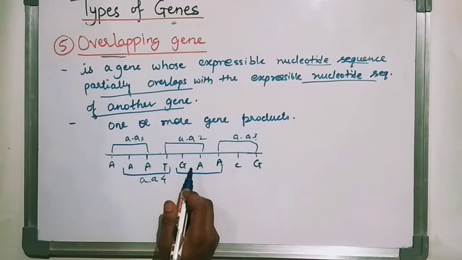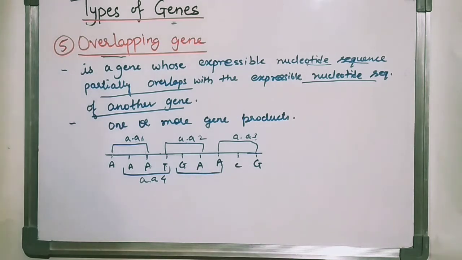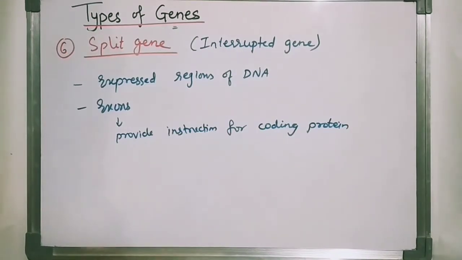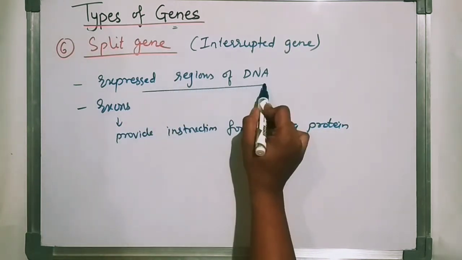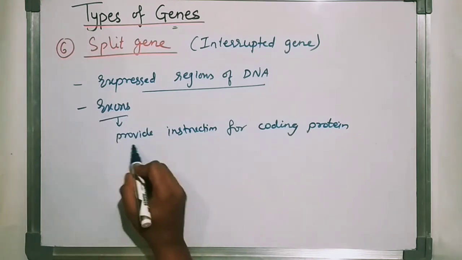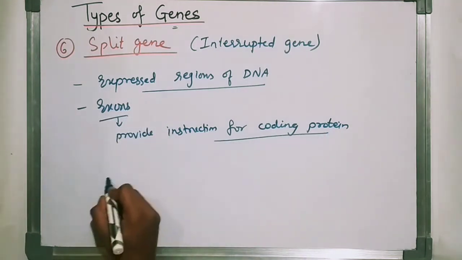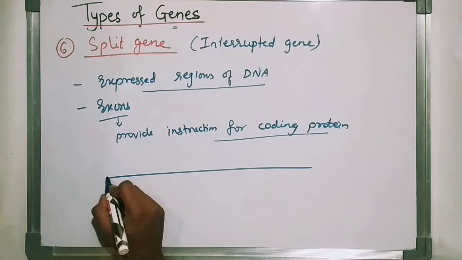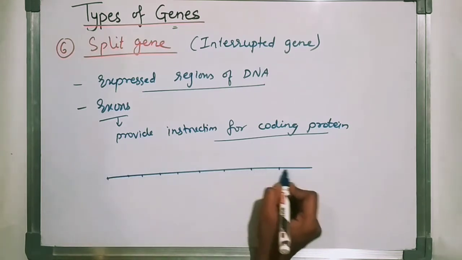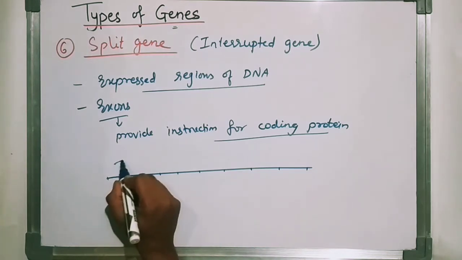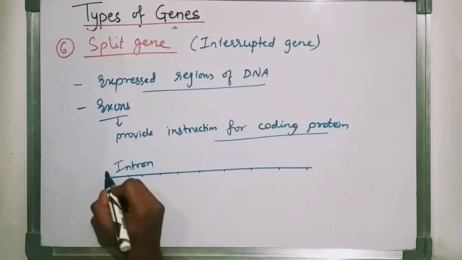Then the next one is the split gene, or interrupted gene. The expressed regions of DNA are called exons, which provide instructions for coding protein. Suppose this is a DNA. On that, intron, exon, intron, then exon will be there.